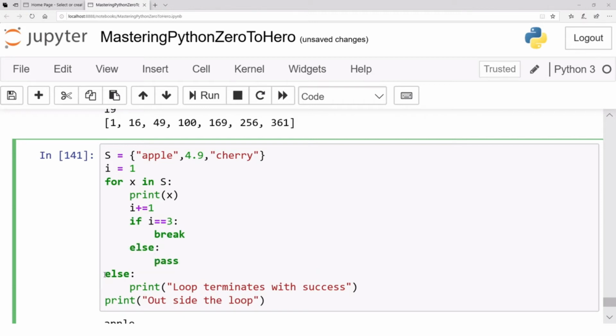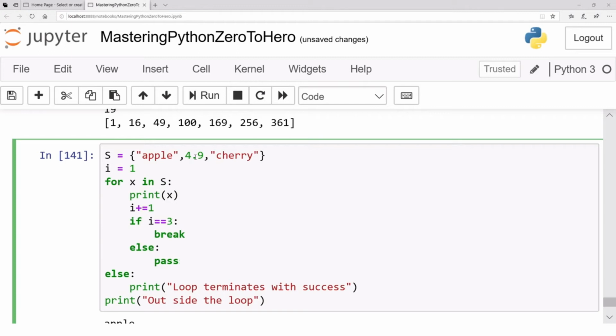Now this else is else of this for, and this else is else of this if. And this pass statement is just a statement for doing nothing. Now what you do when I is equal to 1, you print this. I plus equals 1, I becomes 2. 2 is equal to 3, false. So you pass, you move on.